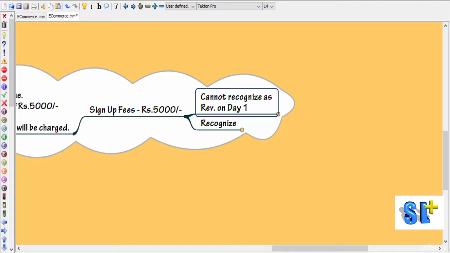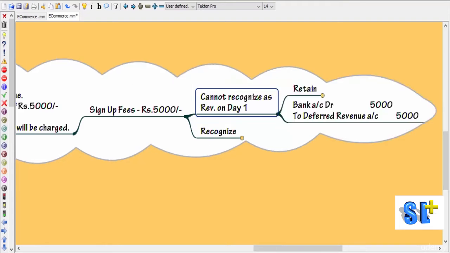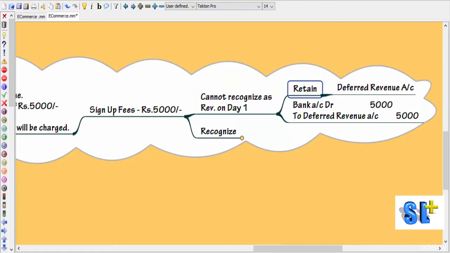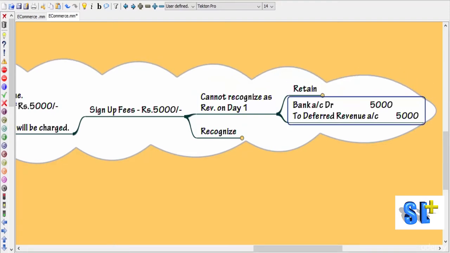So this sign up fee which is received on day 1 cannot be recognized as revenue on day 1 itself. It means till such time we have to retain it in the deferred revenue account. So this is the entry we will pass: bank account debit to deferred revenue account 5,000.